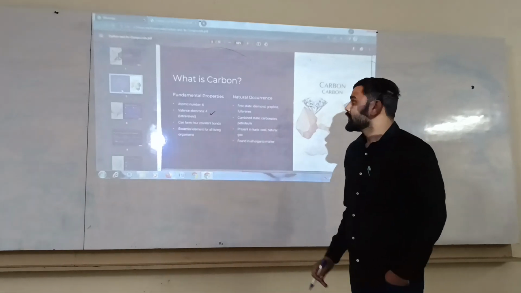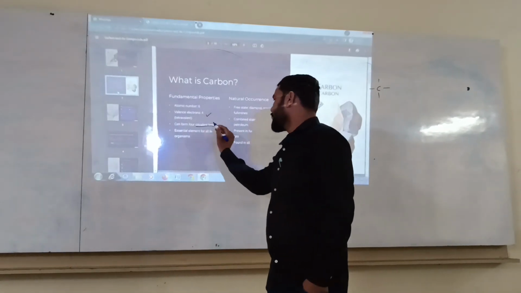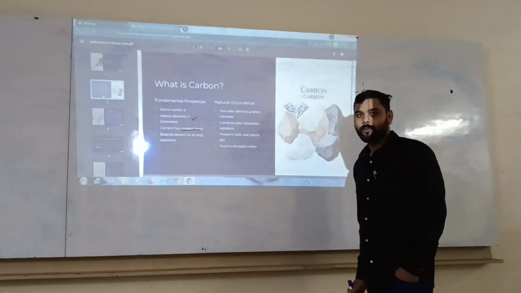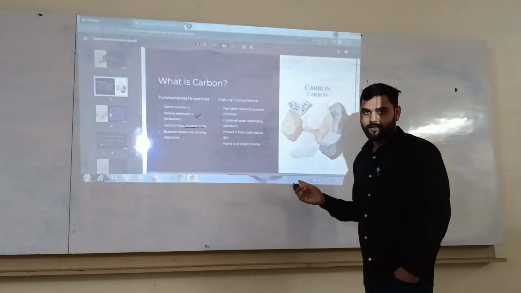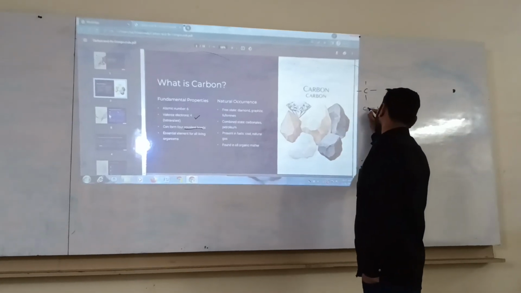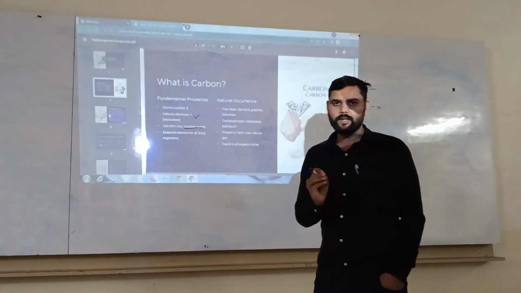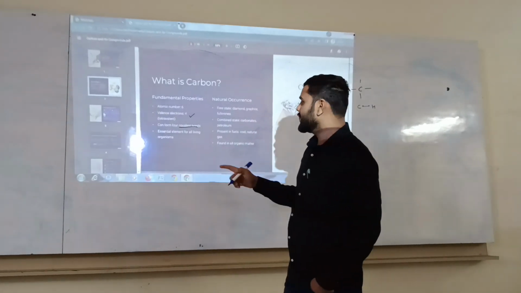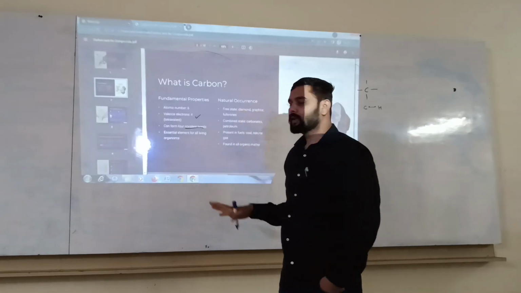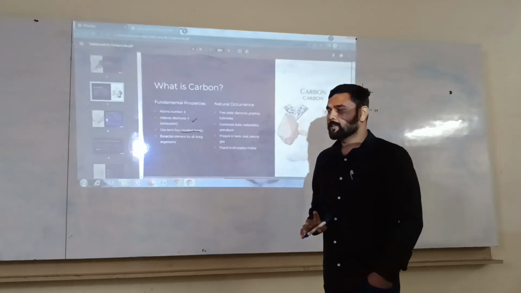Then the next one is that carbon can form covalent bonding. Covalent bonding is when carbon and some other elements mutually share one electron each and form a single bond. This bond is called a covalent bond. Next property, carbon is an essential element for all living things or organisms.